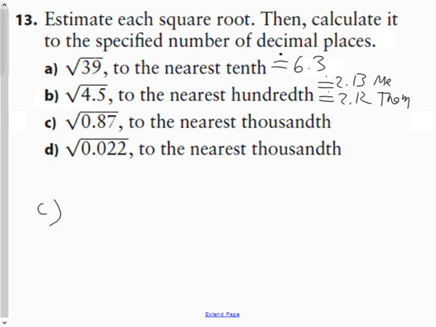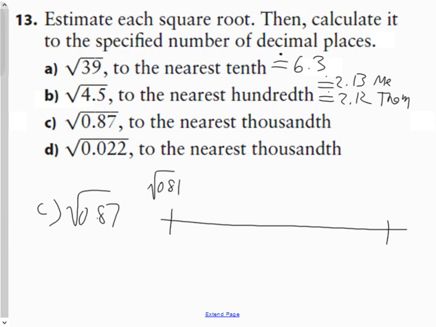For C, the square root of 0.87. If I think about my number line, well, this one I kind of know, because this is 87 hundredths, and I know the square root of 81 hundredths, because we did it in the question before, is 0.9, and the square root of 1 is 1. So the square root of 0.87 on this number line is going to be somewhere around here.